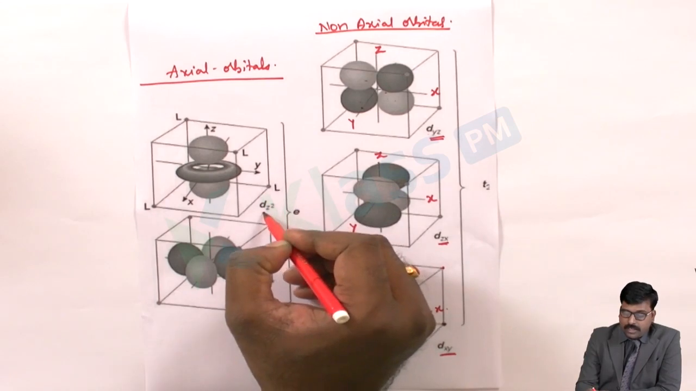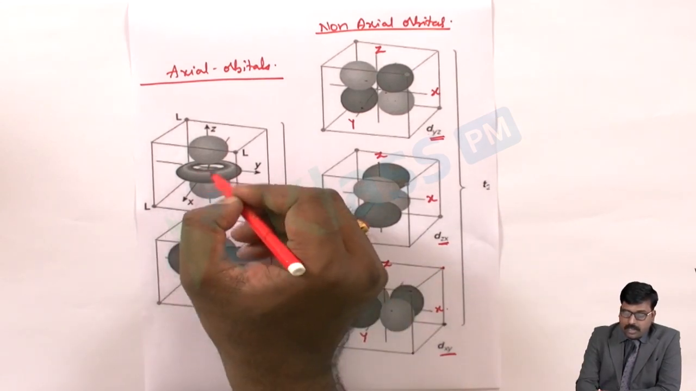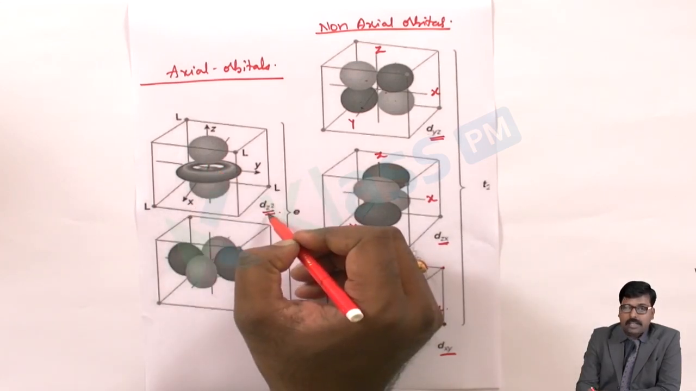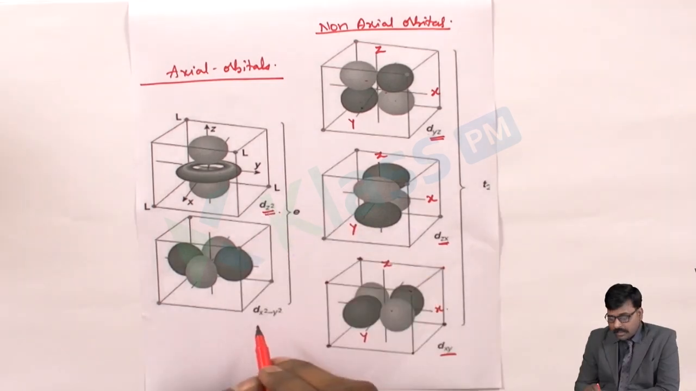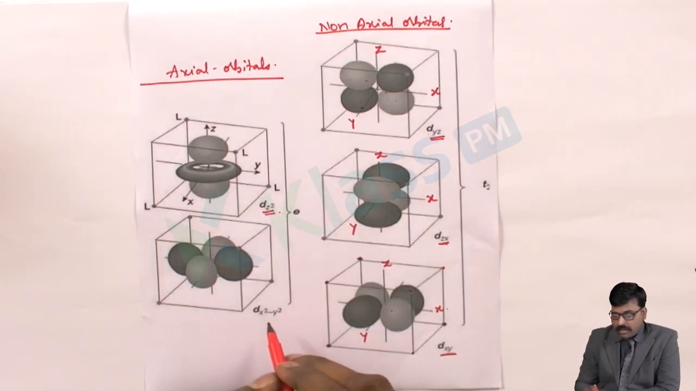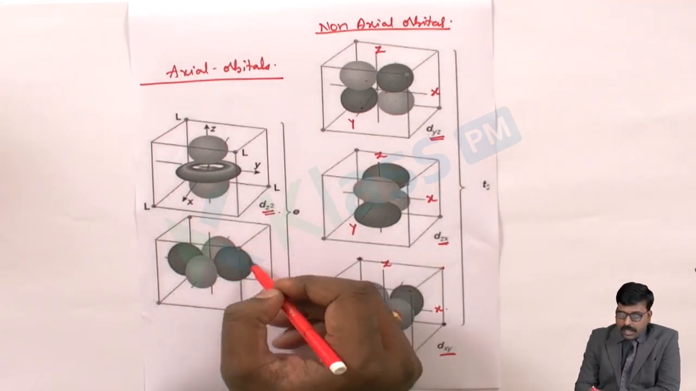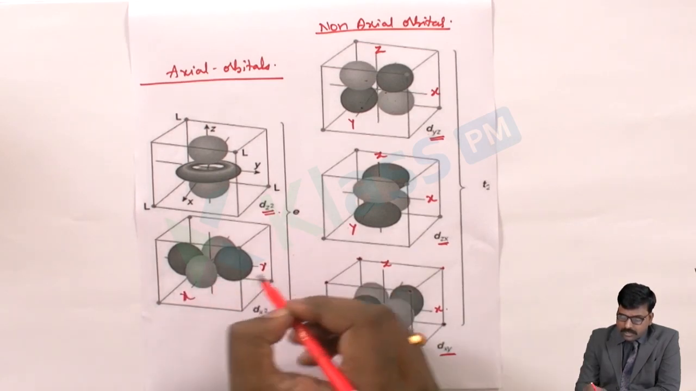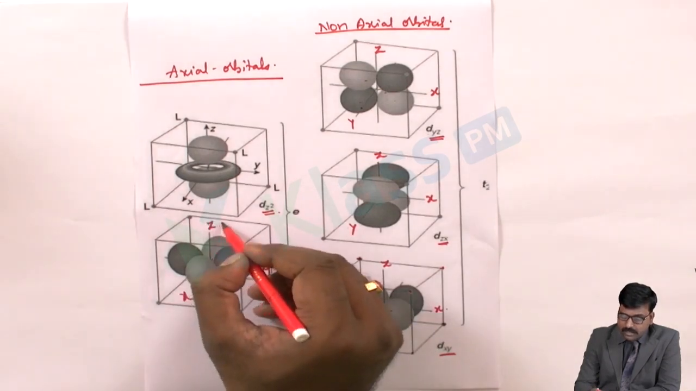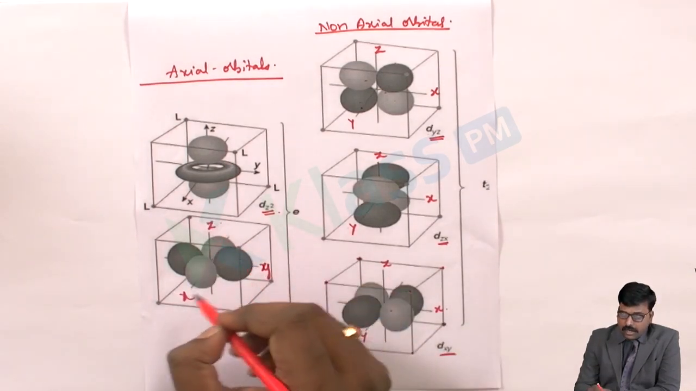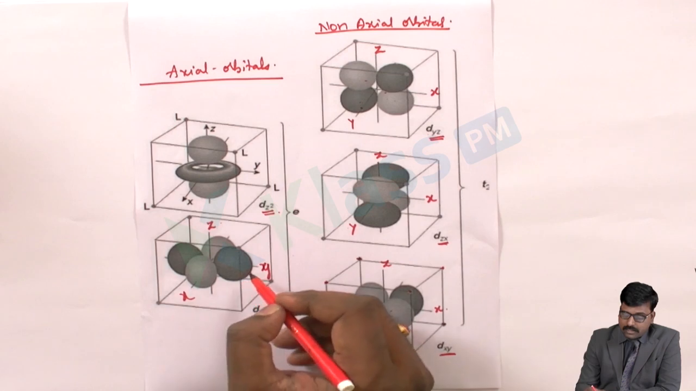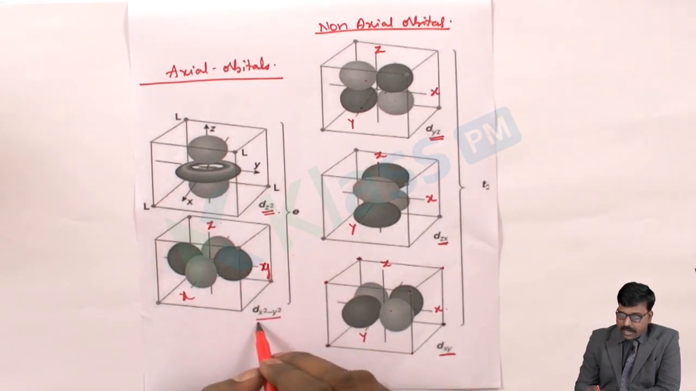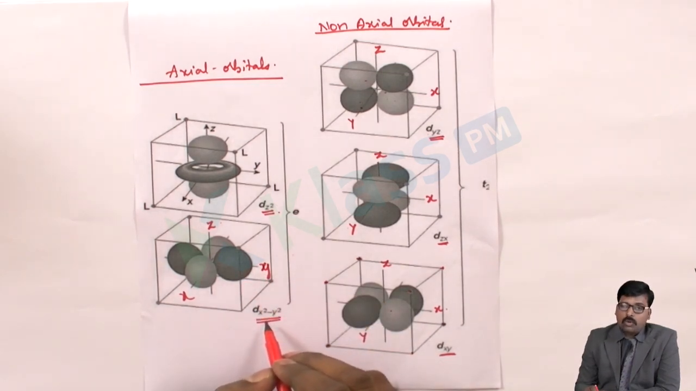We know that it is a dz square orbital, that is along the z-axis. Along the z-axis, the orbital is oriented. So that is the reason it is the dz square orbital. Then dx square minus y square orbitals are oriented along the x-axis. This is the x-axis. This is the y-axis. This is the z-axis. So along the x and y axes, these dx square minus y square orbitals are oriented.